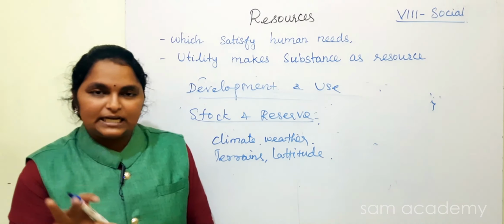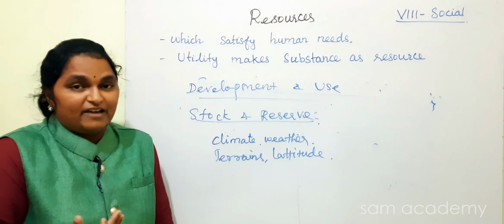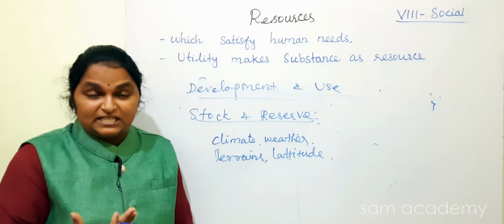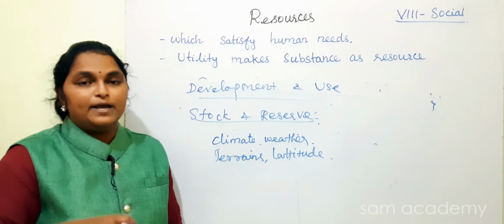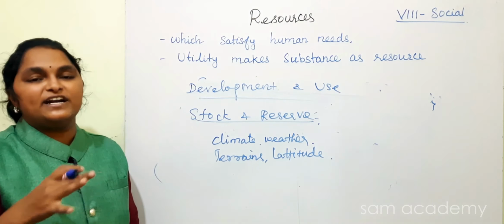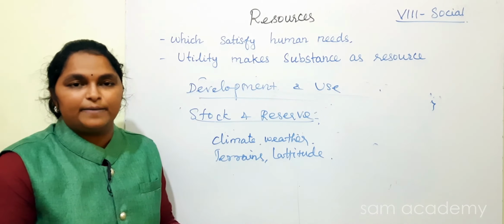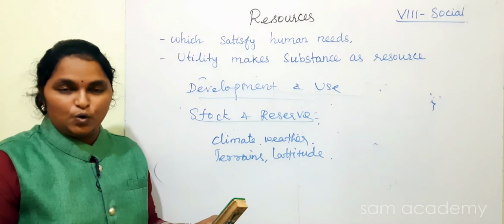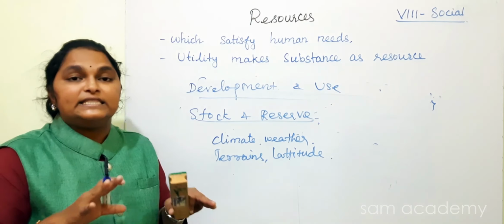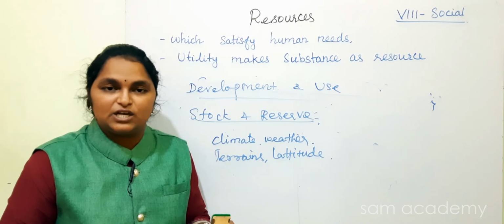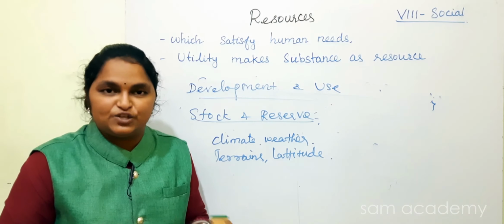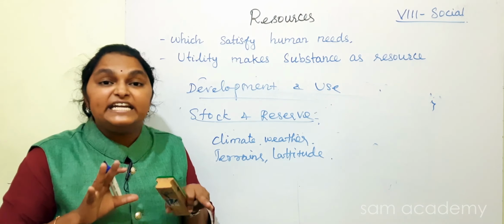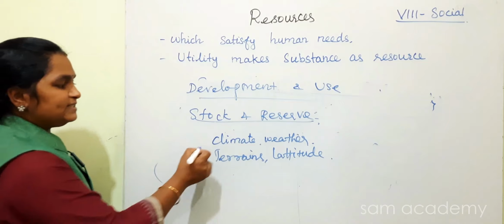Based on the climate zones, how the rainfall level is, how the temperature level is, how the pressure level is, based on that, the stock and reserves will vary from one place to another place. So we can conclude that all over the world, the stock and reserves are not equally distributed. So these are unequally distributed. The reason is this only.